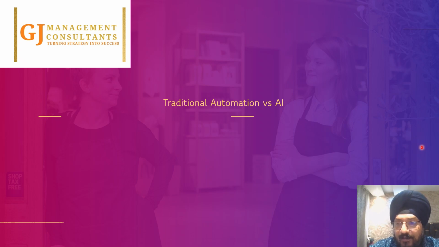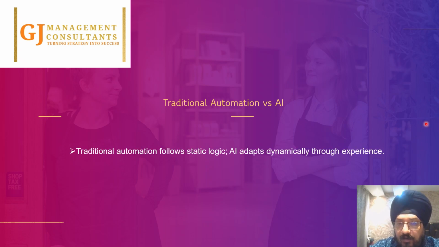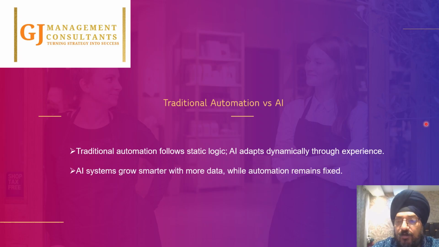Largely there are three differences between traditional automation and AI. Traditional automation follows a static logic. Once logic has been created in the system, it is hard coded, and the system has to work on those logics only. Compared to that, AI adapts dynamically through experience. It is a self-learning system whereby all the exceptions can be learned, and in the future, if that exception comes again, it can be immediately taken care of.